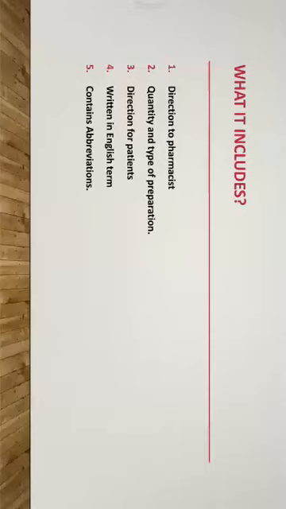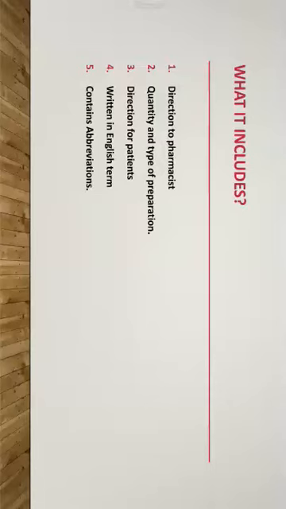Fourth, it is written in English terms like tablet, capsule, weight, name, etc. Fifth, it also contains abbreviations like tab, cap. These types of abbreviations are mentioned in the prescription.